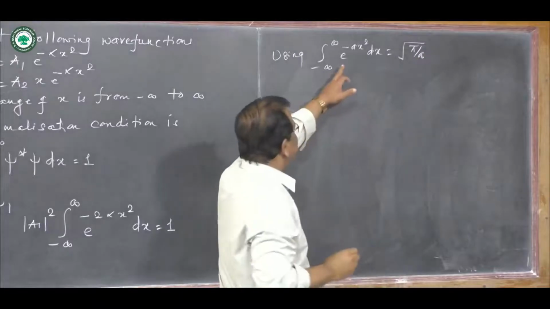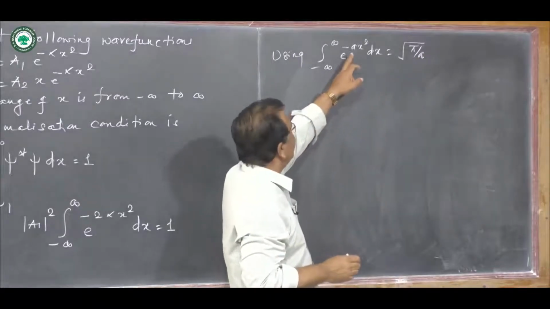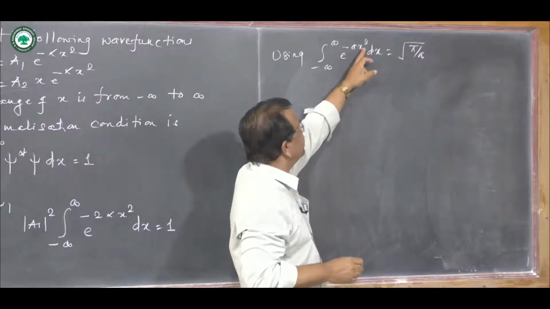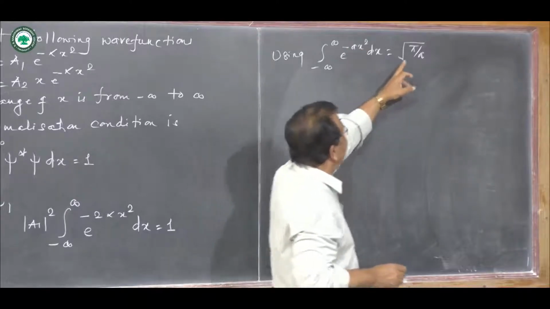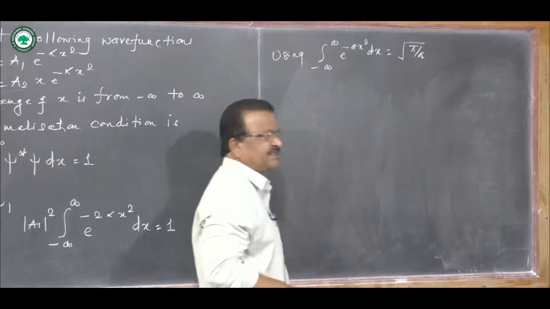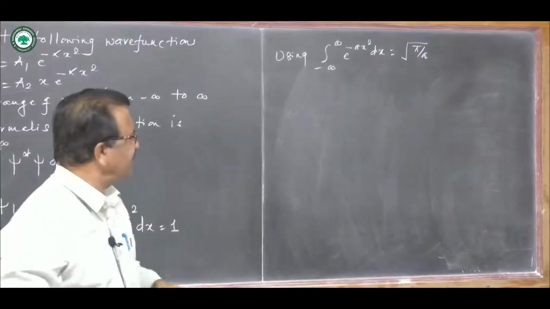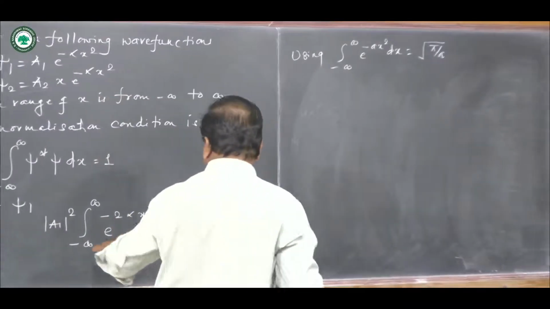Remember, it's an exponential function. In the index it has a minus sign, some constant a, x square, the variable squared, then the result is root of pi by a. This is the standard formula which we are going to use for solving this particular integral.